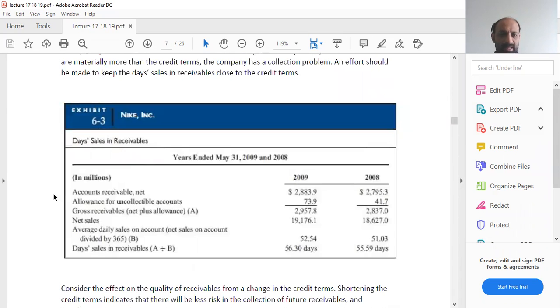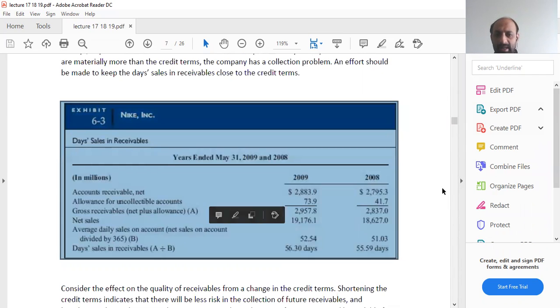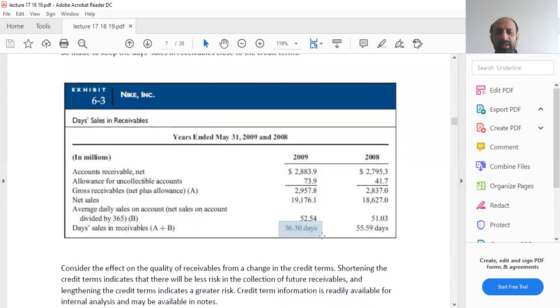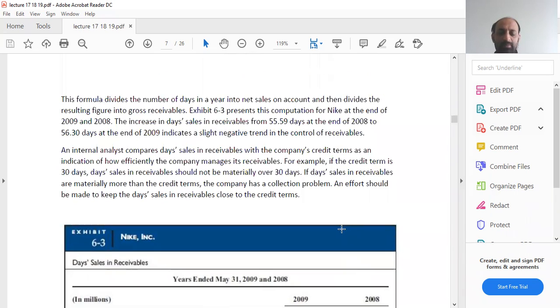This is the formula. Now, these are your accounts receivable net of 2009, where the allowance for uncollectible accounts was adjusted. So these are your gross receivables. Now this is the average daily sales on account. Your net sales on credit were 19,176.1 million. When you divide it by 365 you get the average daily sales on account, which is this much, and this 52.54 you divide the gross receivables by and you get the days sales, which is 56.3. So what does this 56.3 mean?